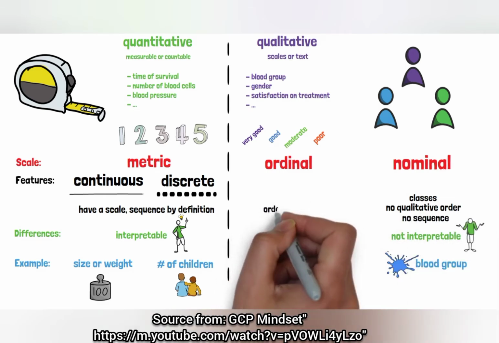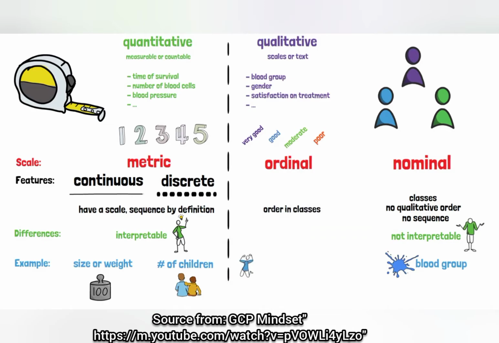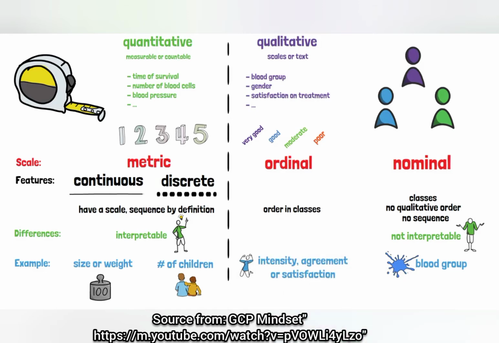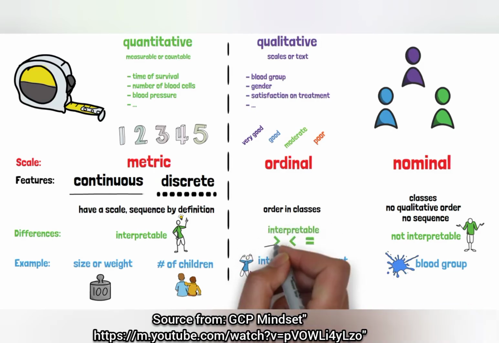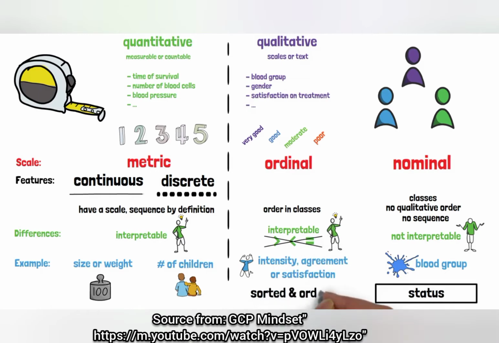Ordinal variables, on the other hand, as the name already says, have an order in their occurring classes, for example, measuring intensity, agreement, or satisfaction from strong towards little. Distances between two classes are interpretable, but may not be comparable. So nominal variables simply determine a certain status, whereas ordinal variables can be sorted and ordered.